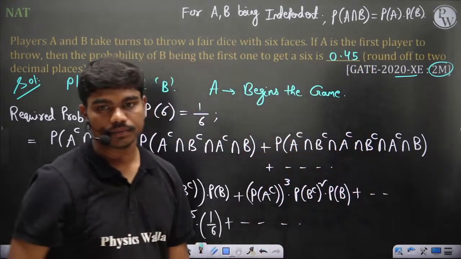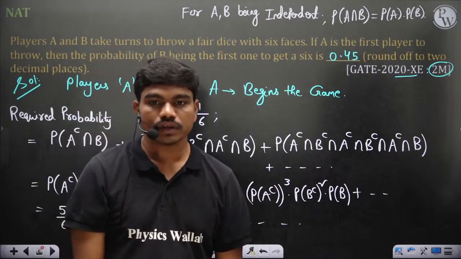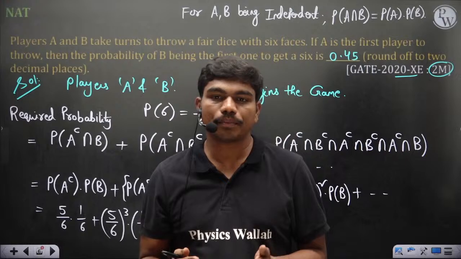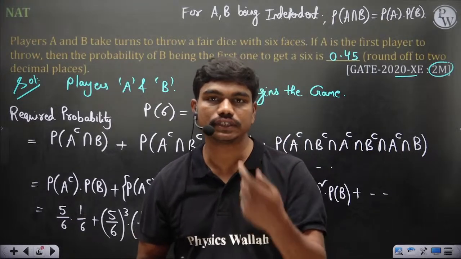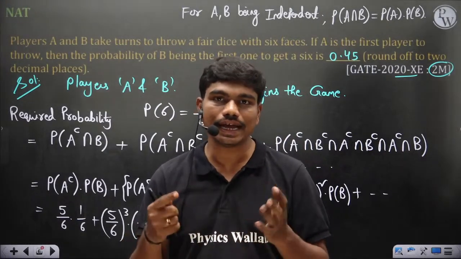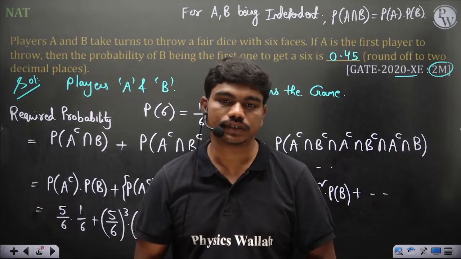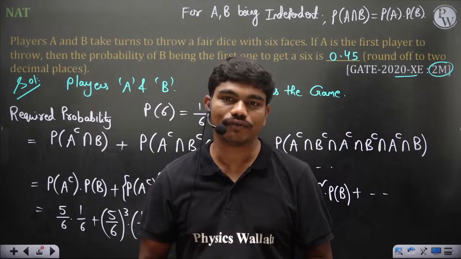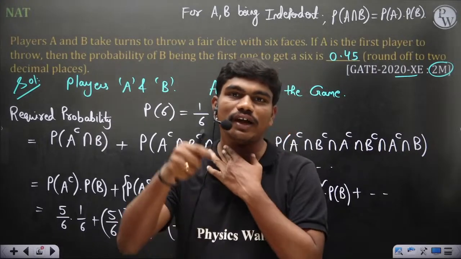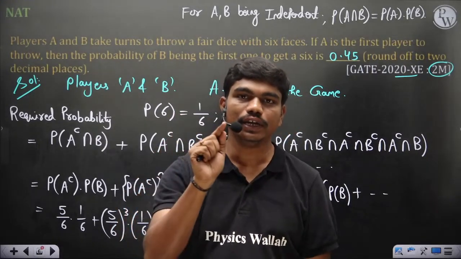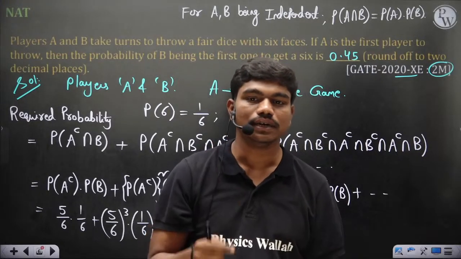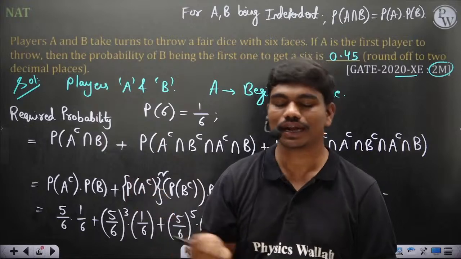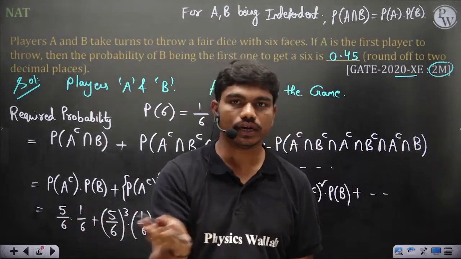How do I know that I'll have infinite terms? Because it's not like B always wins in the first attempt, or always wins in the second attempt. When you keep rolling a die, it can take any number of throws. Like in Ludo, many times your coin will be near home, but you need just a 1 to enter. Many times you keep trying and won't get a 1, so the terms can go up to infinity. But luckily, in reality, at some point you'll get a 1 and you will enter.